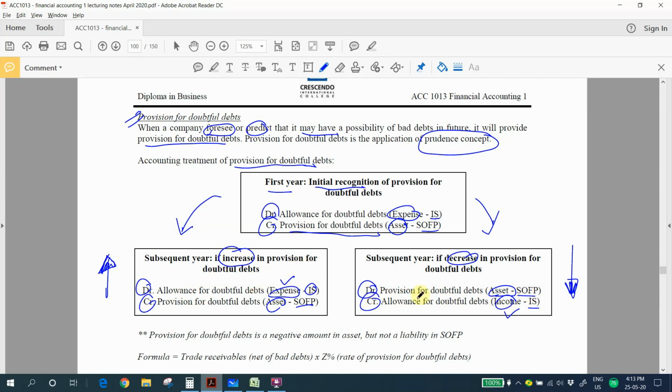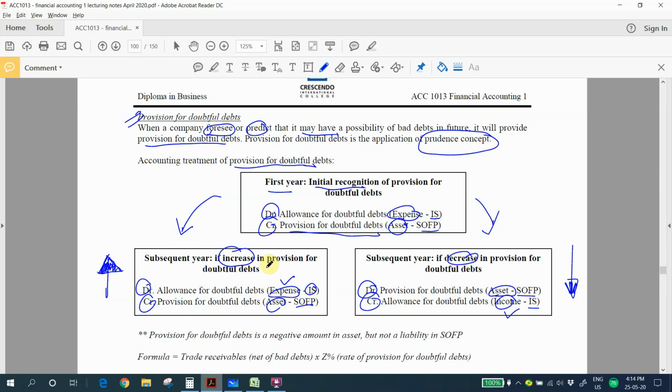How to identify or recognize whether the allowance for doubtful debts is an expense or income during the year? You just need to remember that when your provision for doubtful debts increases, this will be your expense. If your provision for doubtful debts decreases, this will be your income.